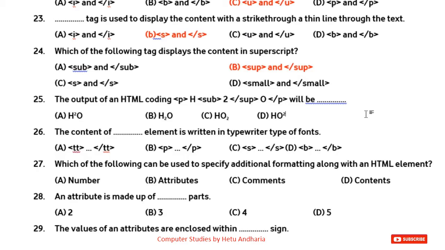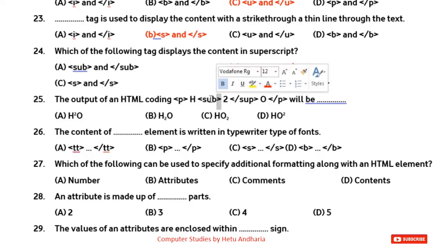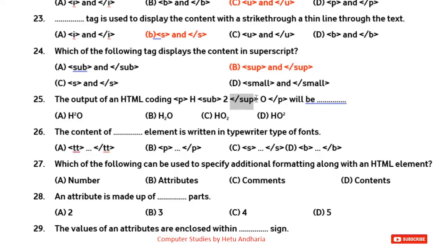Question number 25. The output of an HTML coding, that is P, H, then here we have used subscript before 2 and slash subscript after 2, okay, then O, then it will be displayed as H2O, in which 2 is a subscript.